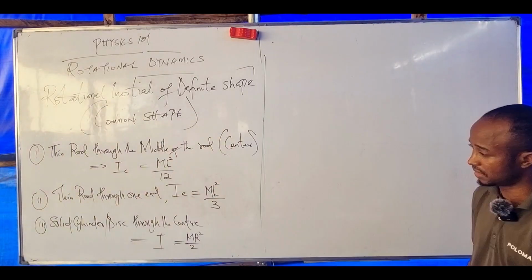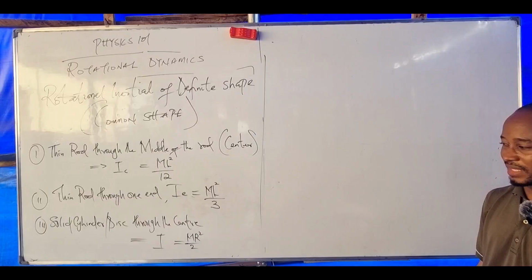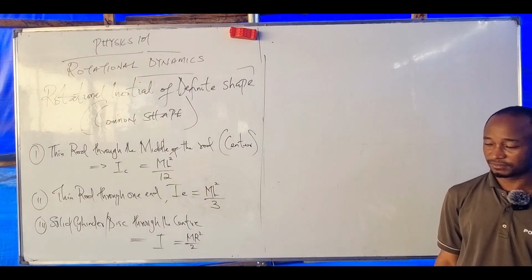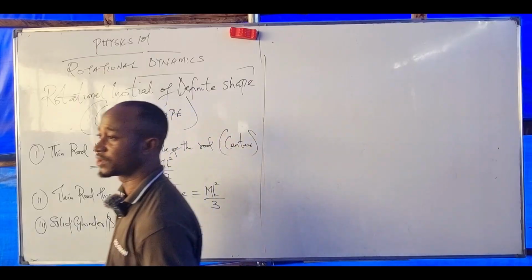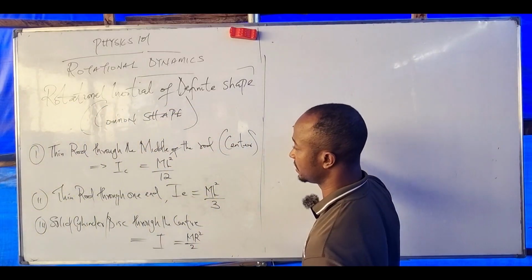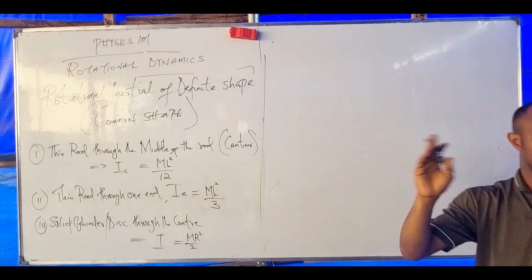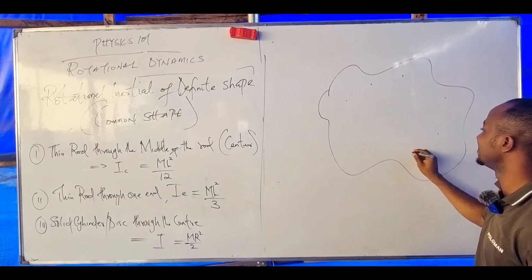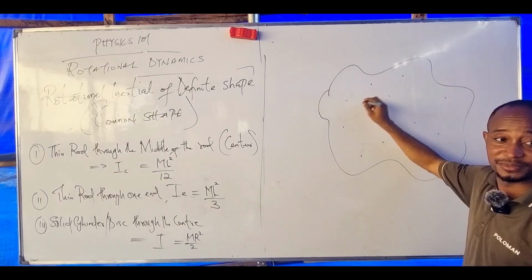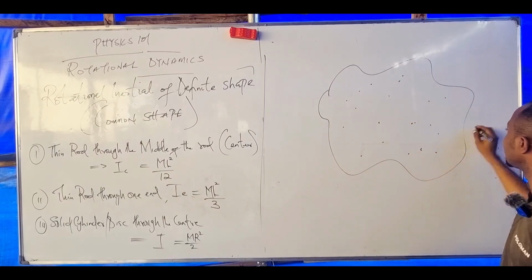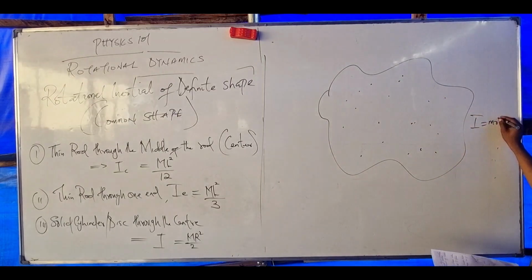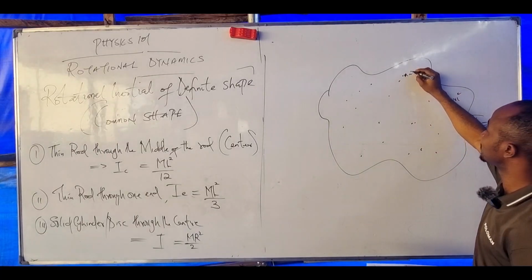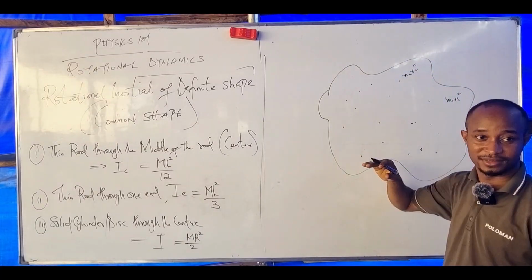The fourth one, molecular capital. It's the same, you just know that it's radius. Small r is generally for a point mass. Is that clear? We use small r for a point mass. Can we continue? Another way to explain that system of multiple particles is that in each of them we have different point masses. Do you get the concept? For a point mass, I equals M R square. Meaning here I can have M1 R1 square, here M2 R2 square, just like that.